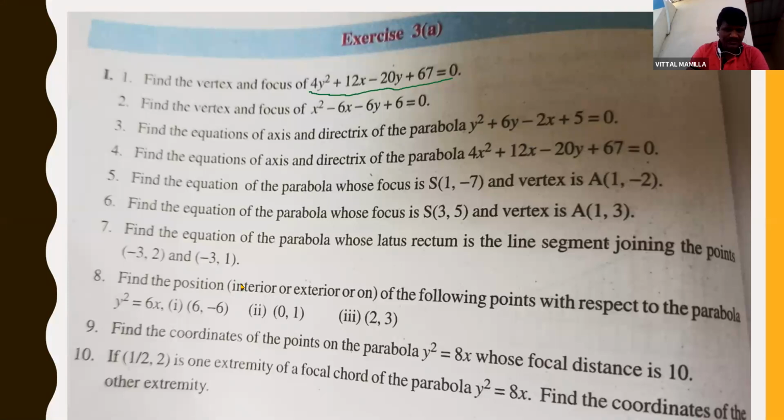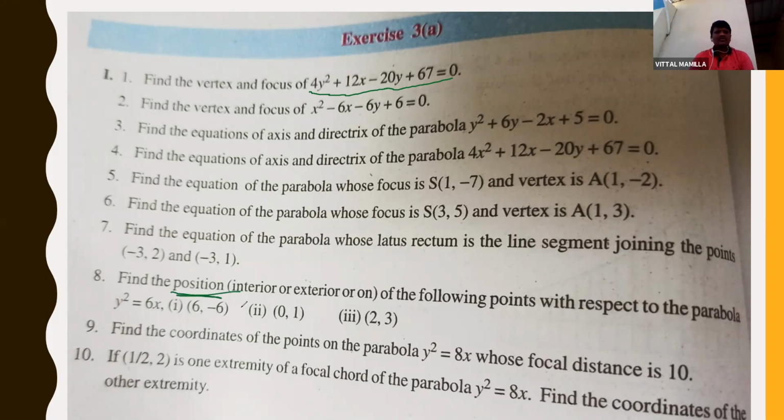And eighth problem, find the position of the following points with respect to the parabola. Position is nothing but whether it is an interior point or exterior point, you need to find out. So how to find the position?